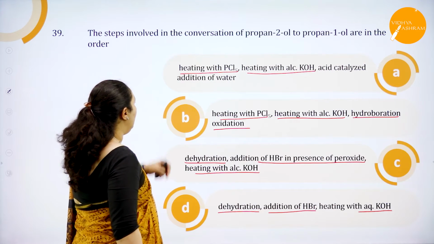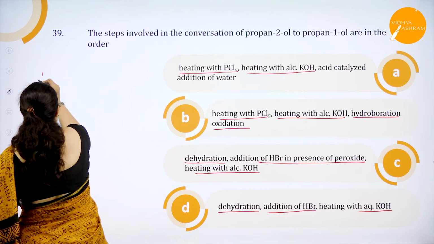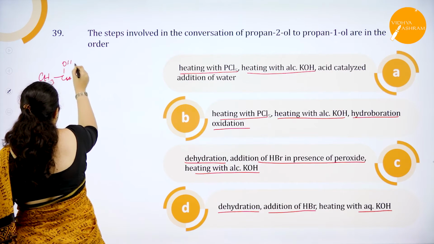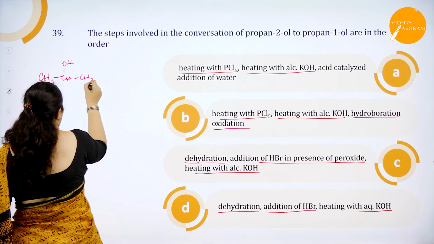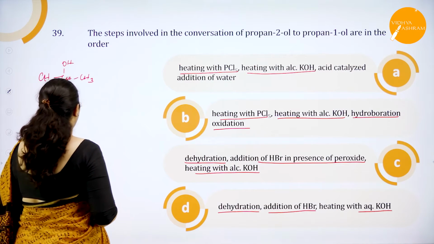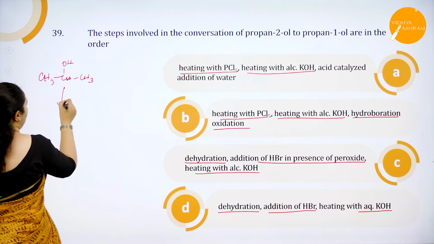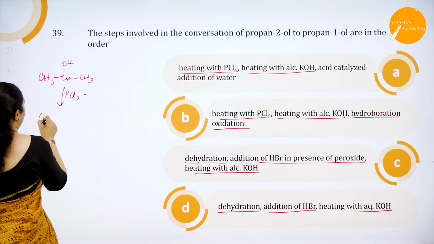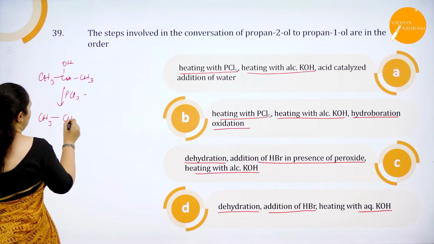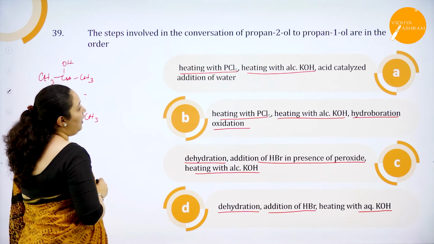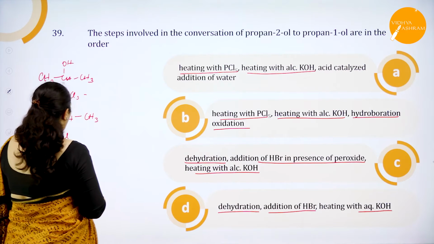So let's see, first, heating with PCl5, I have CH3, CH, OH, CH3, correct? This is propan-2-ol. Now with PCl5, I'll get CH3, CH, Cl, CH3. Next what we are doing? Heating it with alcoholic KOH.